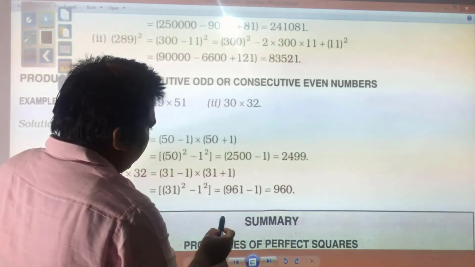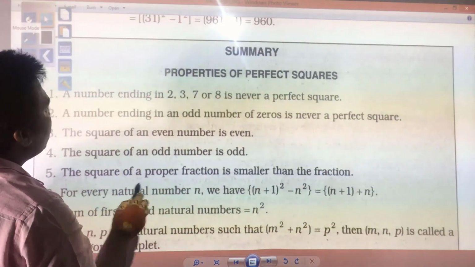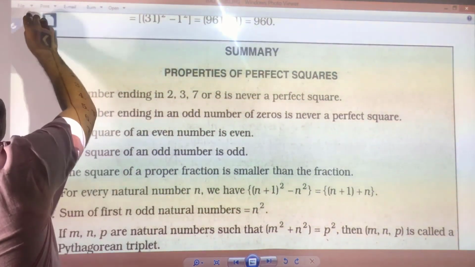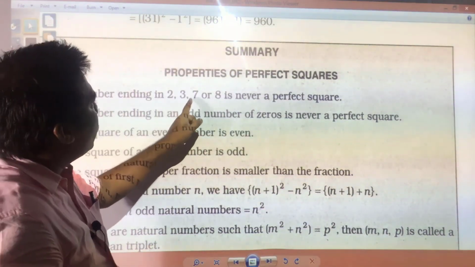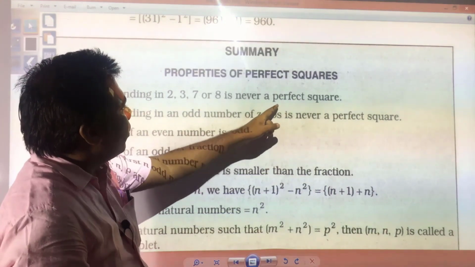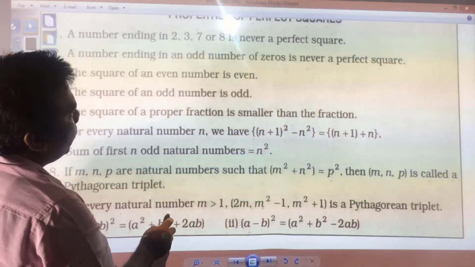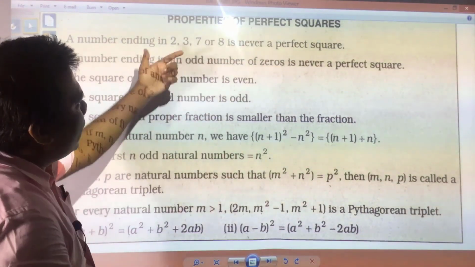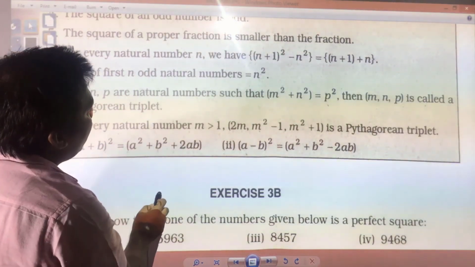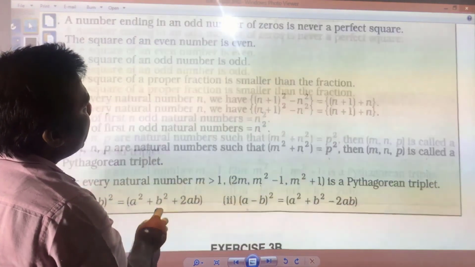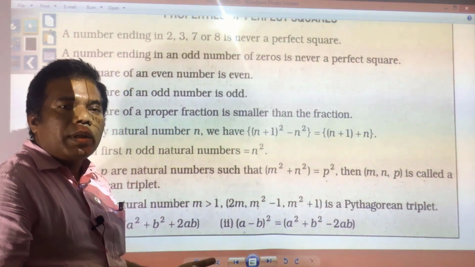Yes, you do not have now more questions to solve. Few things are required to be seen here. You see, properties of perfect squares already you have seen. A number ending in 2, 3, 7 or 8 is never a perfect square. These all the things what you have learnt now has been written. So, you need to write down in your copy in proper way these all the things, and you need to remember. So, very important things you have learnt today. So, these all the things are very important for your even coming classes also.